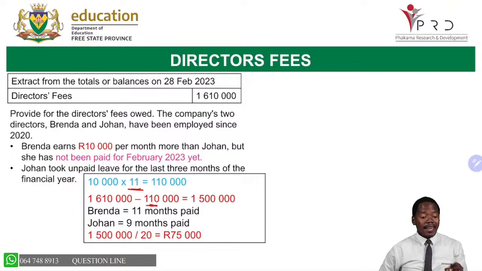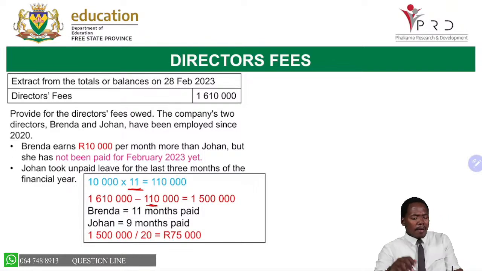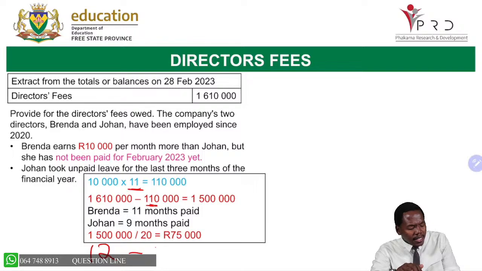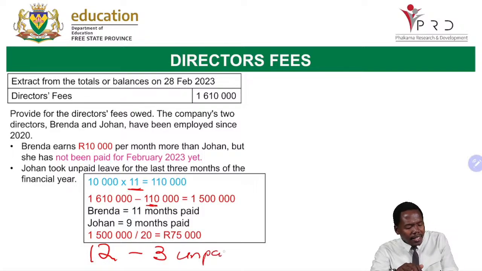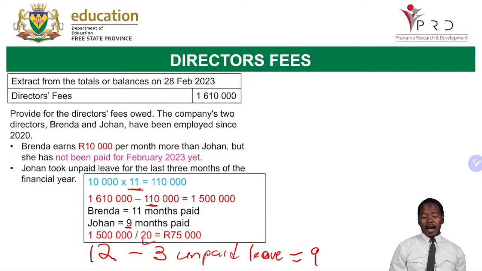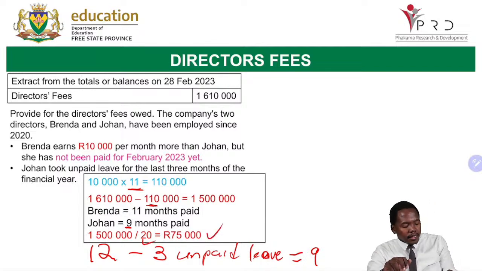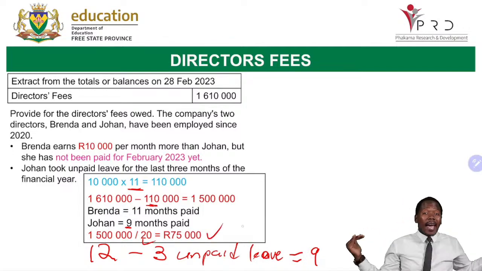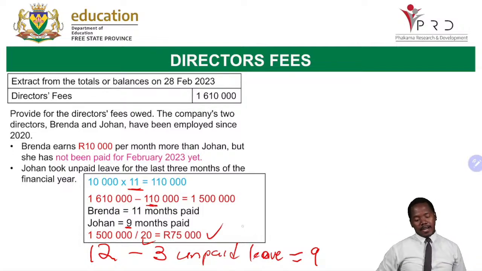Johan has been paid for how many months? 9. How did I arrive at 9 months? Remember, Johan was supposed to be paid for 12 months, but he took 3 months unpaid leave. So Johan remains with 9. Now, when we say 11 months plus 9 months, it gives us 20 months. To get how much is being paid per month, we say 1,500,000 divided by 20 months, and then we get 75,000. So this is what each director was going to earn if there was no 10,000 extra for Brenda.